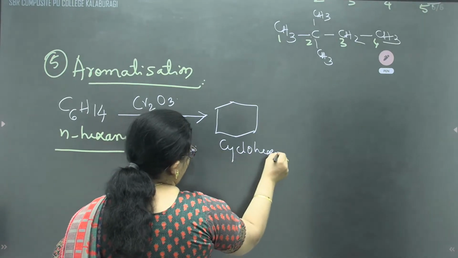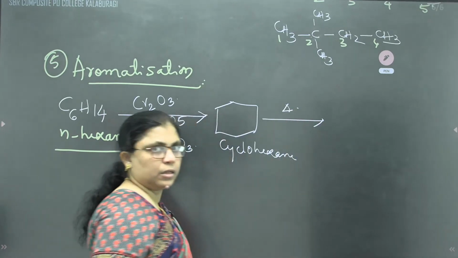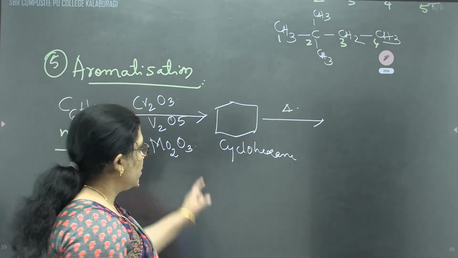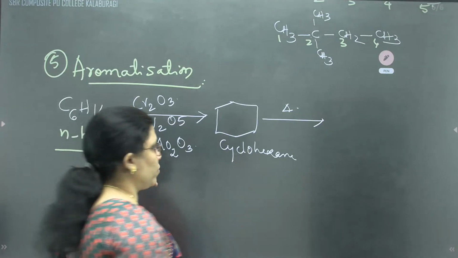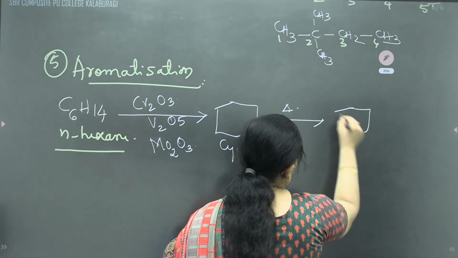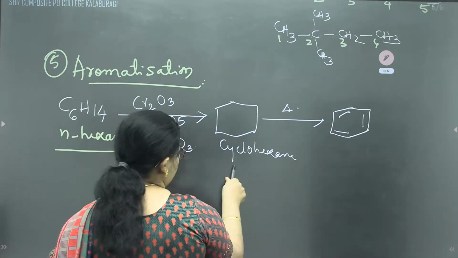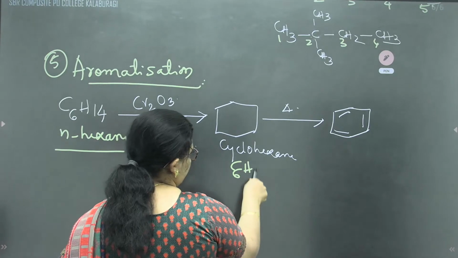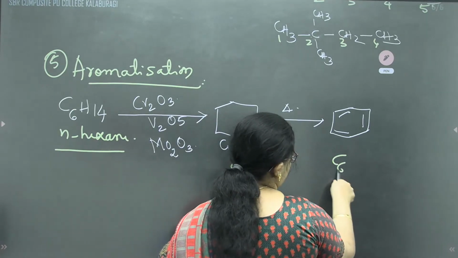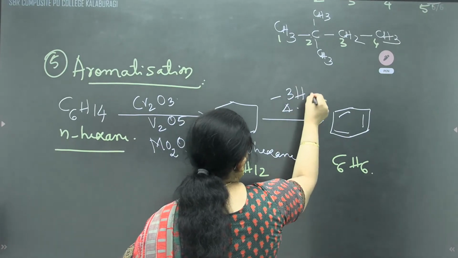Cyclohexane, which on further heating removes hydrogen. Cyclohexane is C6H12, converted into benzene. So minus 3H2.